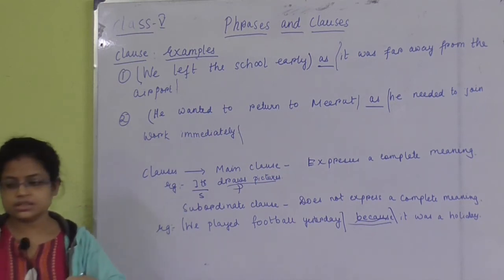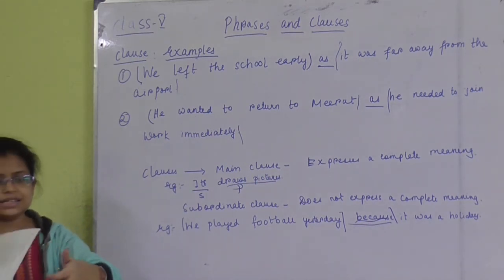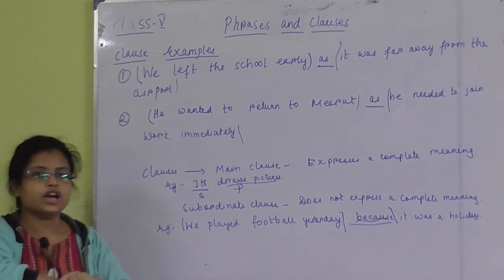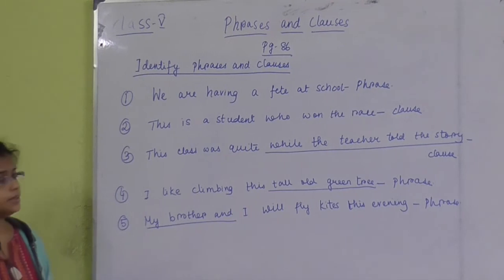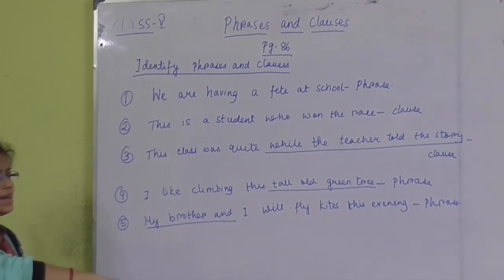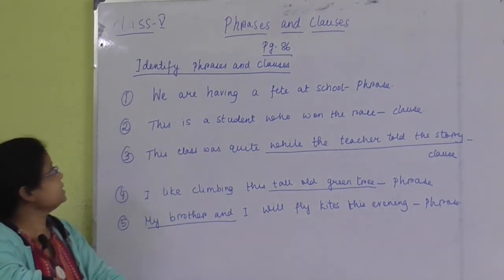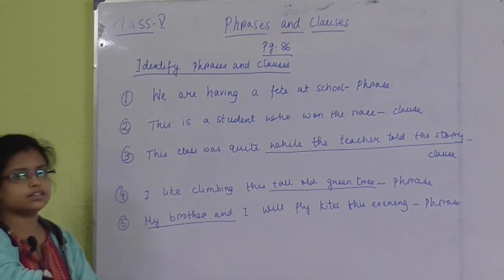Now, next we will go through some exercises where you have to identify which one is the phrase and which one is the clause. Now, listen, these are the exercises given in your book, page number 86, identify phrases and clauses.